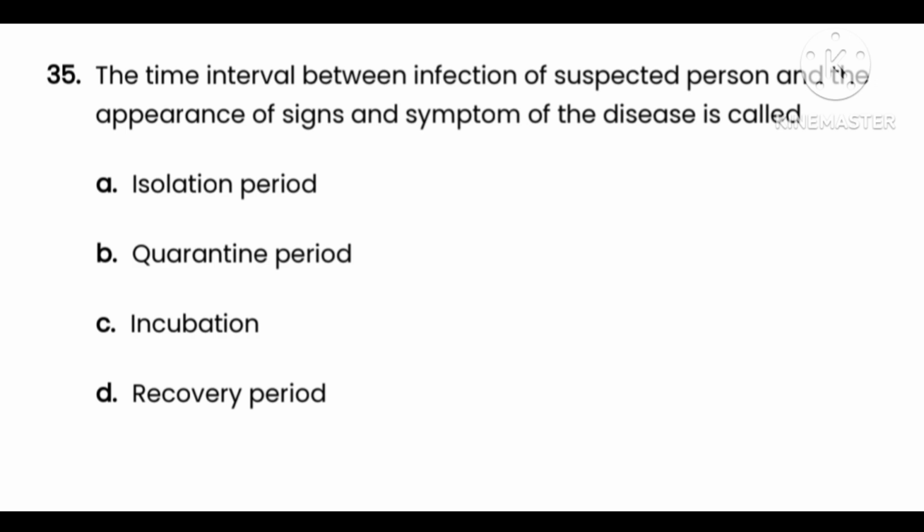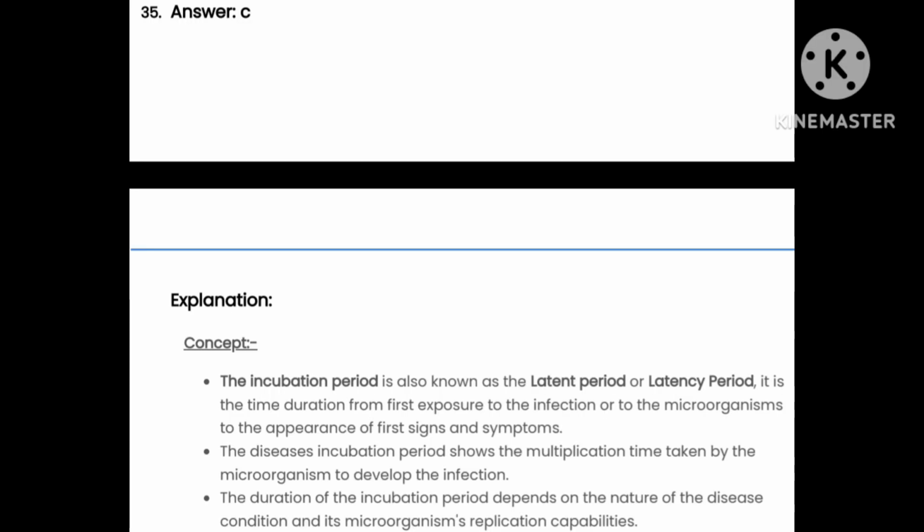The time interval between infection of suspected person and the appearance of signs and symptoms of the disease is called: option A, isolation period; option B, quarantine period; option C, incubation period; option D, recovery period. And the right answer is option C, incubation period.